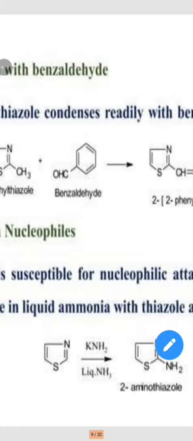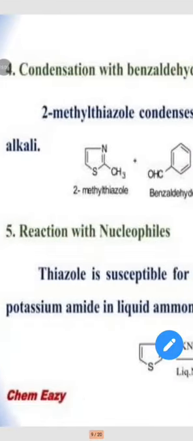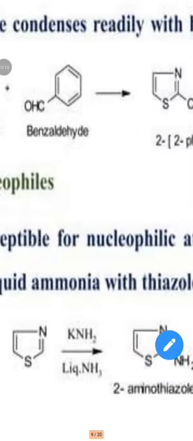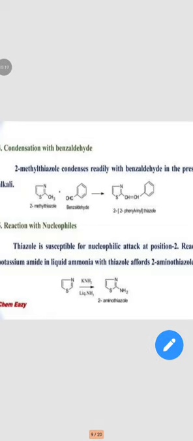Thiazole is reacted with potassium amide, KNH2, and liquid ammonia to form 2-aminothiazole.